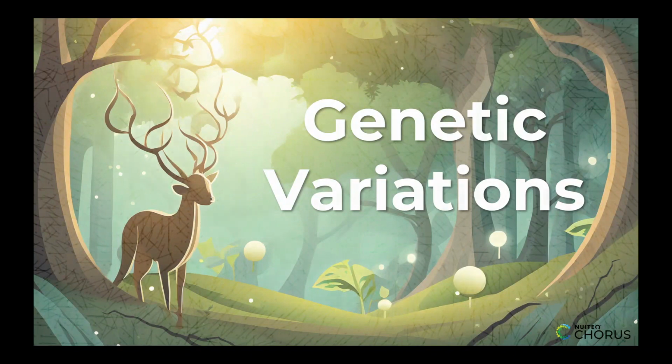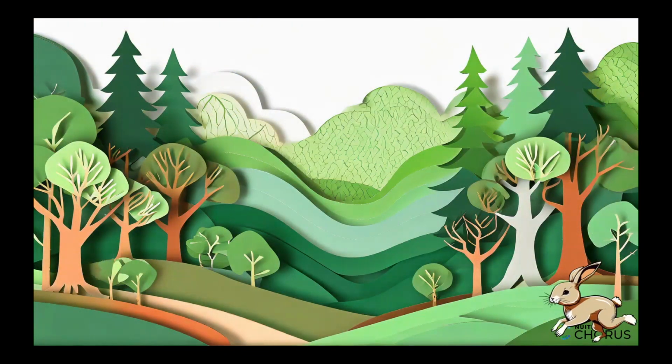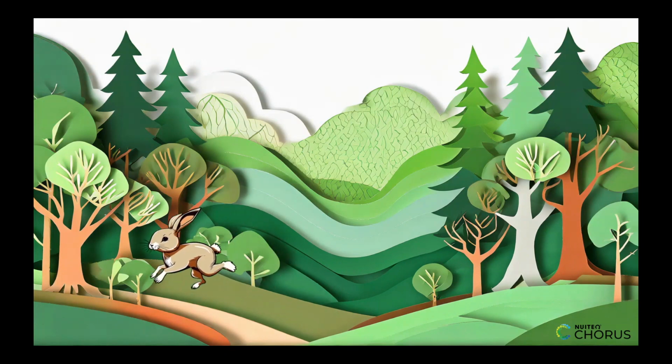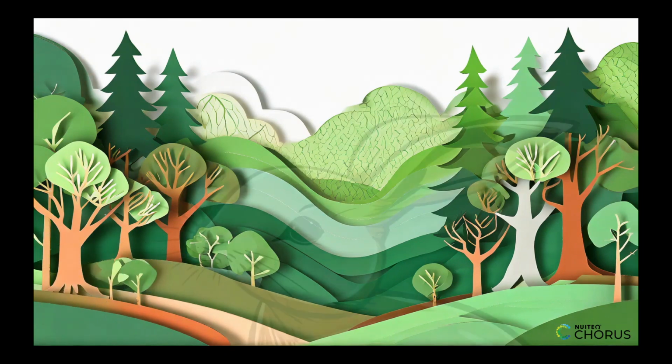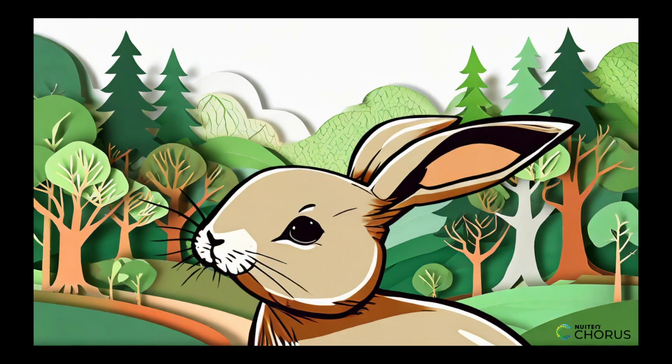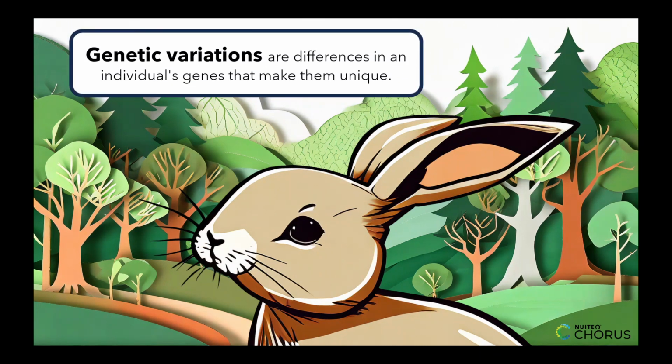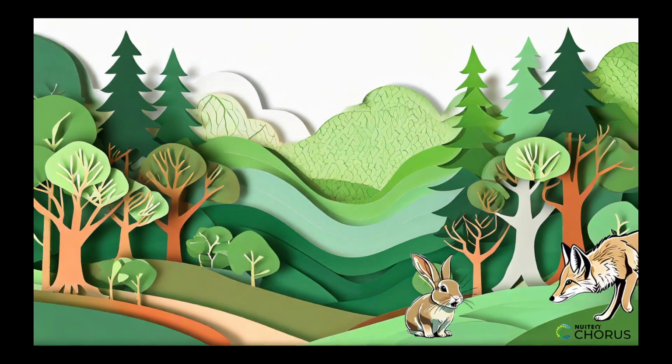Have you ever wondered why some animals in a population seem to be better adapted to their environment than others? It all comes down to genetic variations. Genetic variations are differences in an individual's genes that make them unique. These variations can give some individuals an advantage in surviving and reproducing in a specific environment.